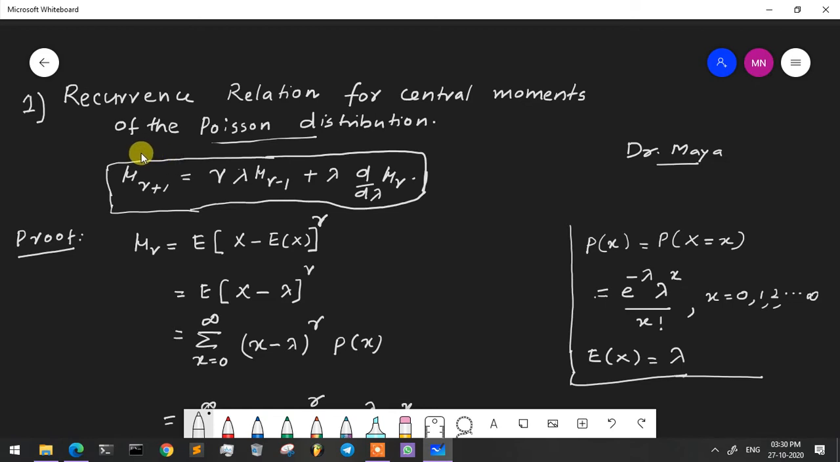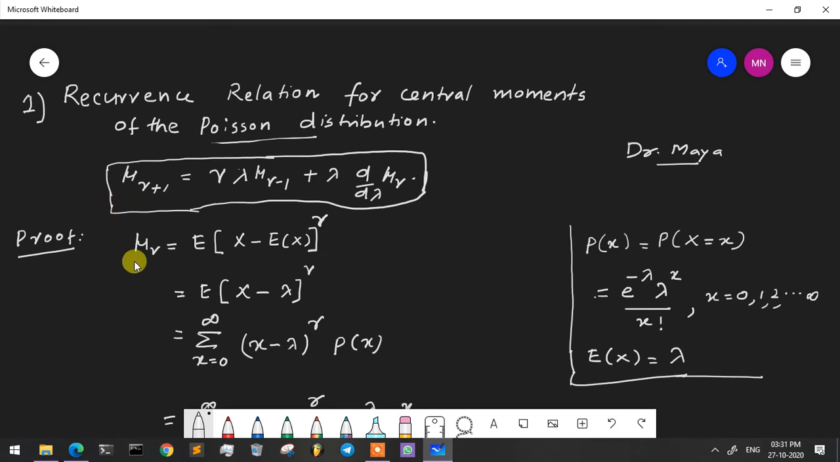And the recurrence relation for central moments of the Poisson distribution is given by mu r plus 1 is equal to r lambda mu r minus 1 plus lambda d by d lambda of mu r. D by d lambda means derivative with respect to lambda of mu r.